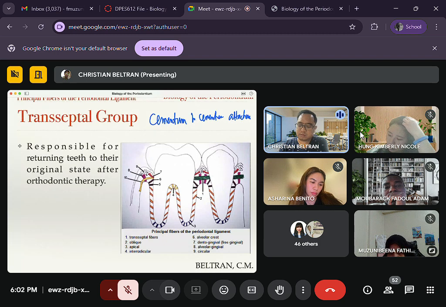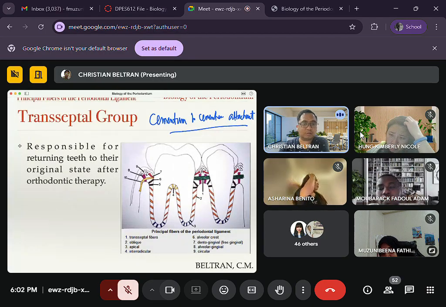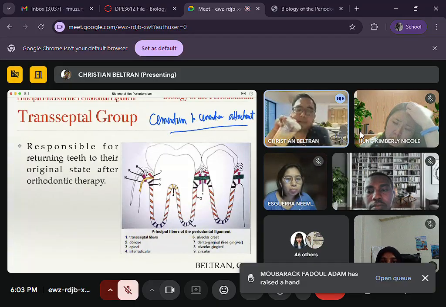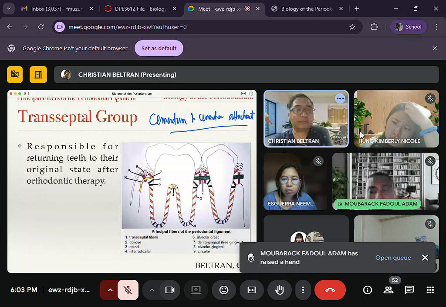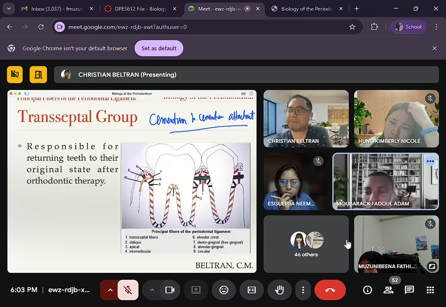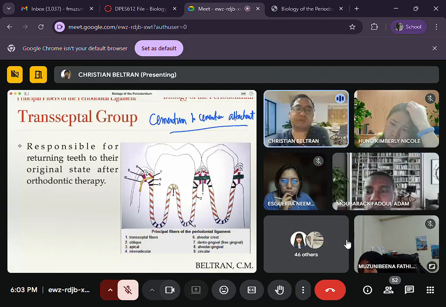Are you attending the white coat ceremony tomorrow? Are you required to attend or not? Hindi po, Doc. Sino lang daw? Yes. Who's required to attend the white coat? Some of us that are officers po, part of the student government. There's no specific clinic level, so they chose some clinic 1, clinic 2.